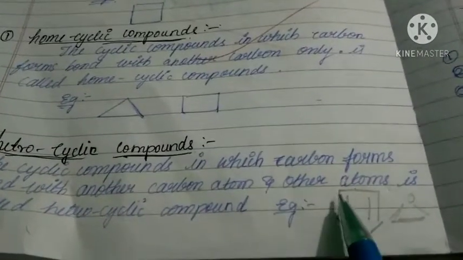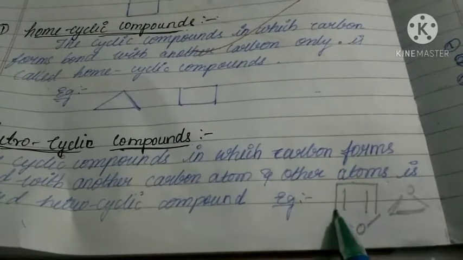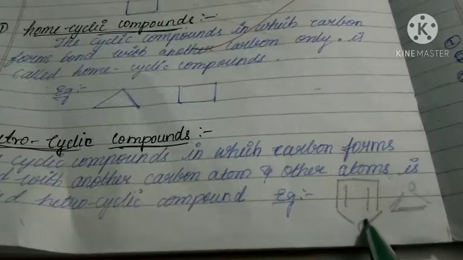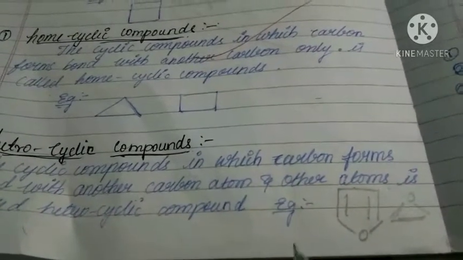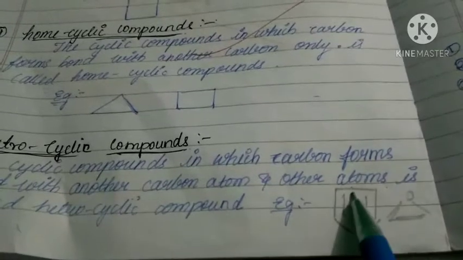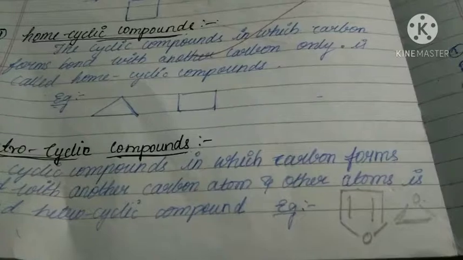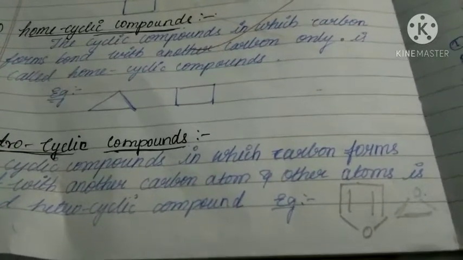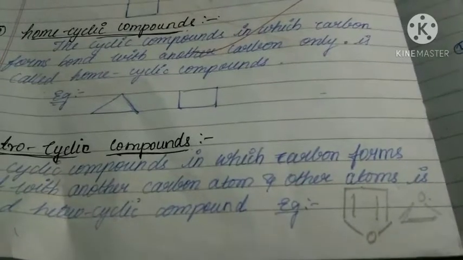In these four positions carbon atoms are present, but in the fifth position oxygen is present. So a heteroatom other than carbon is there, so this comes under heterocyclic compound. This is also a heterocyclic compound because oxygen is present in the ring. Those are heterocyclic compounds.